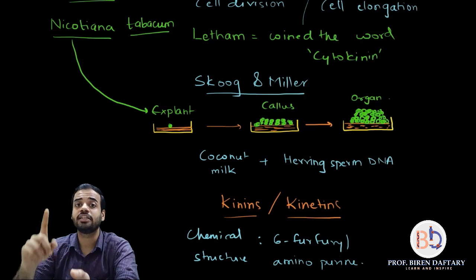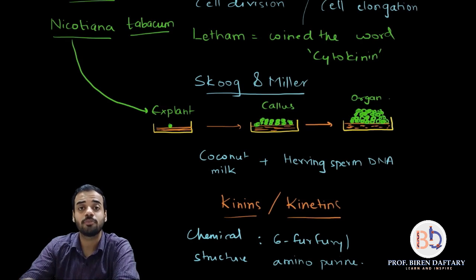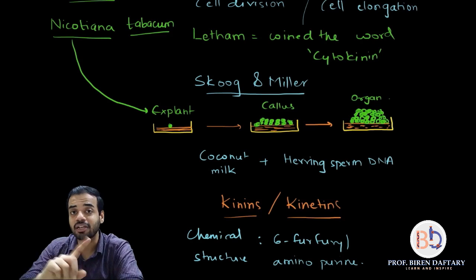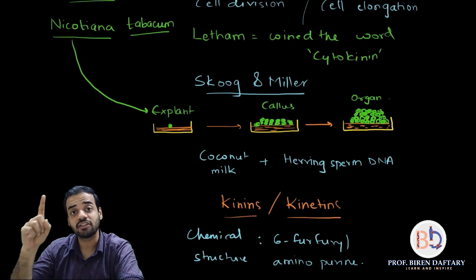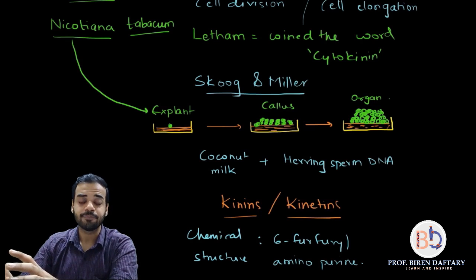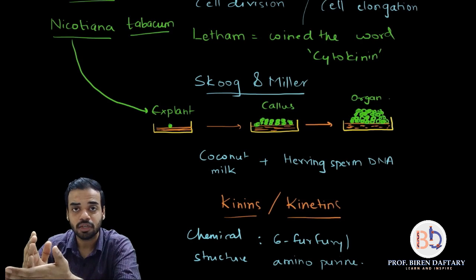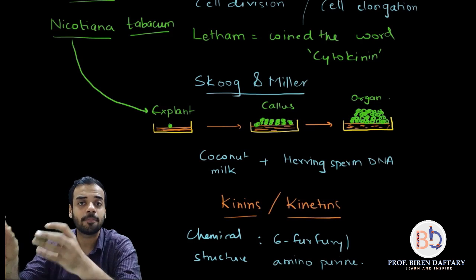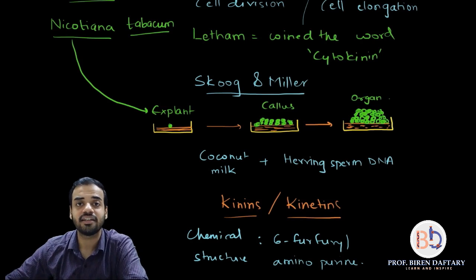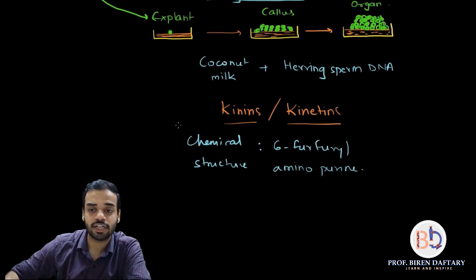So once again, Latham was responsible for coining the word cytokinins, and Latham was also responsible for the extraction of the first natural cytokinin. Skoog and Miller did not extract the cytokinin. They were the first people to find out that there are substances called cytokinins. Okay, so the first person to extract cytokinins from natural sources was Latham, and he used unripe maize grains or corn grains, and from that he extracted the cytokinin, which was called zeatin. So let me write it down over here.